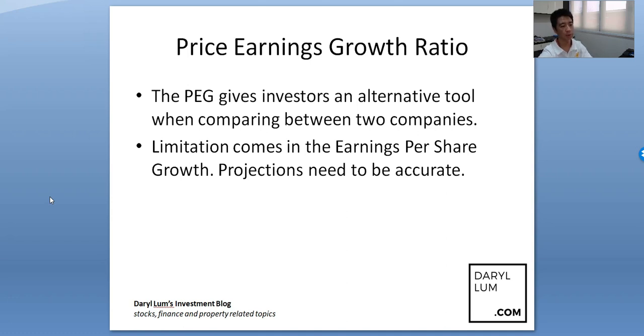They tend to talk it up a lot more. So try to see whether certain companies' forward guidance is accurate or not, and whether they have always been matching or close to their forward guidance. If they are, then you can use the PEG ratio on these companies.